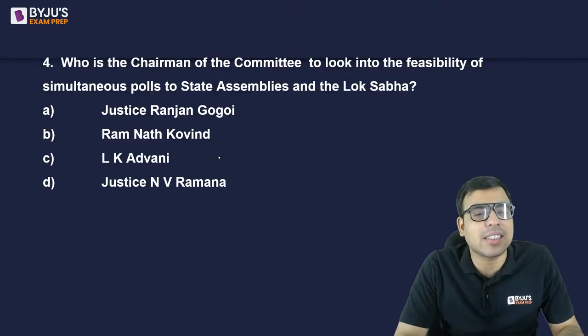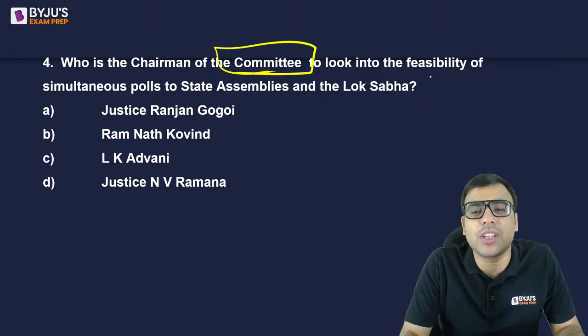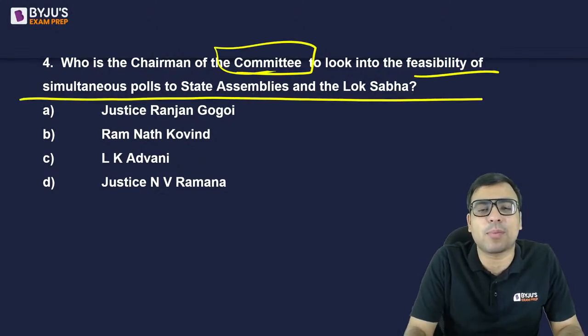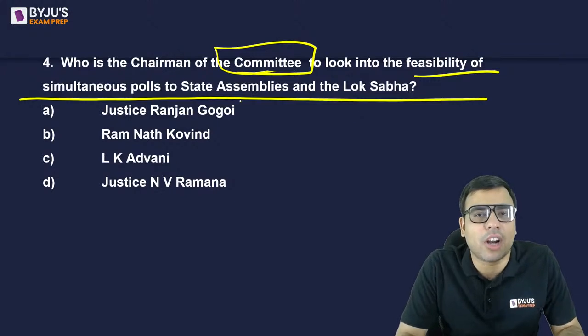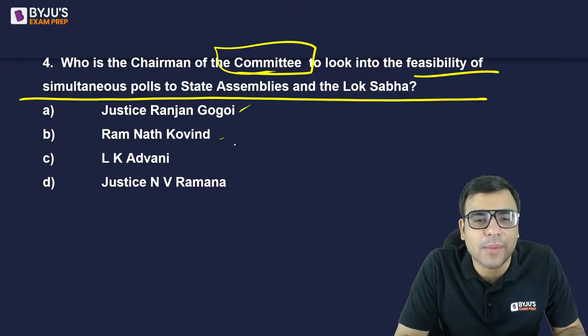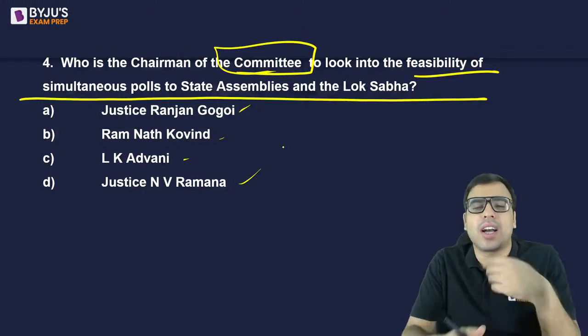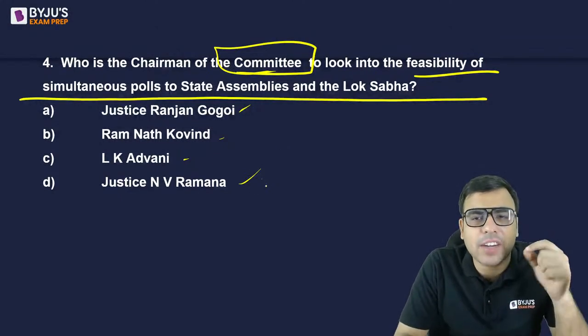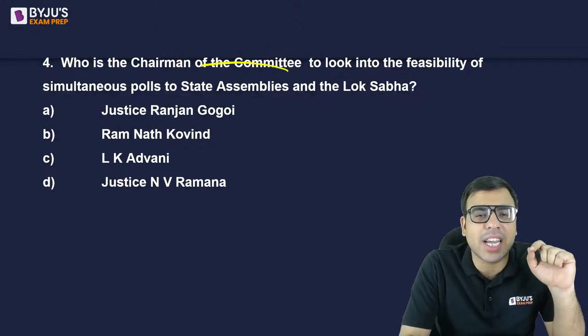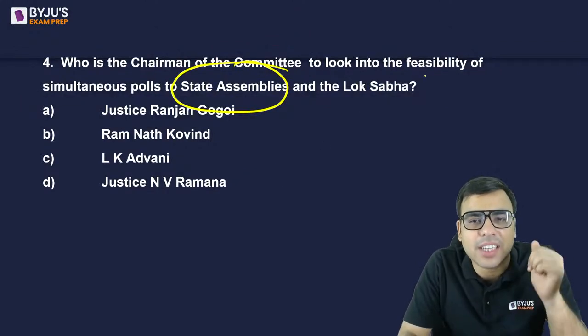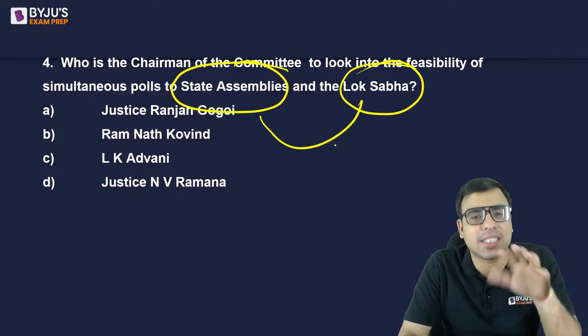Okay, the next question: who is the chairman of the committee to look into the feasibility of simultaneous polls to state assemblies and the Lok Sabha? Your options are Justice Ranjan Gogoi, Ramnath Kovind, L.K. Advani, Justice N.V. Ramanna. I hope you are aware, 2-3 months back it was very much in the news that the state assembly elections and the Lok Sabha election should happen at the same time.